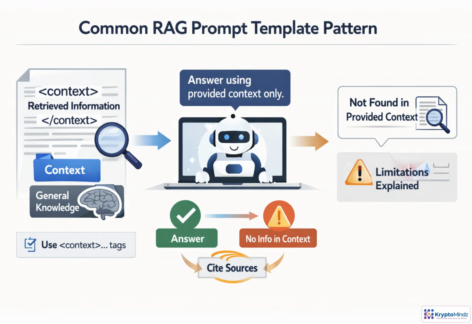One useful way to think about a RAG prompt is as a contract. It separates retrieved context from the user question, then tells the model which source of truth to follow. The key instruction is simple. Answer from the provided context only. If the answer is missing, say so clearly instead of guessing. When accuracy matters, require source IDs or citations, so responses are more consistent, traceable, and safe across different questions.